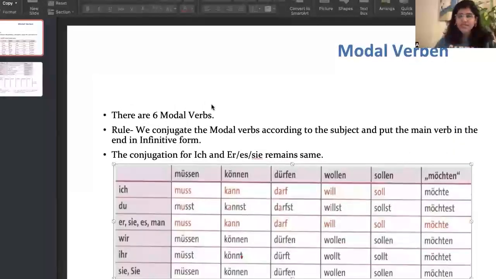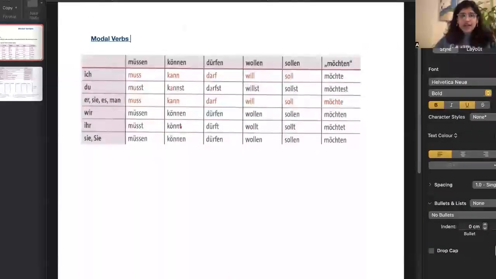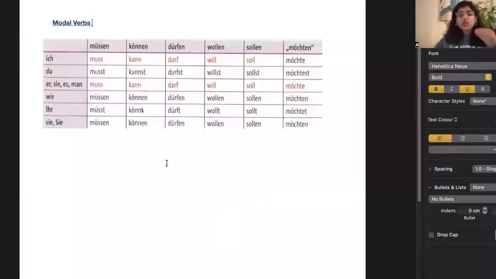Before this video, we have seen some kinds of verbs. What are those? Regular verbs and irregular verbs, regelmäßige Verben and unregelmäßige Verben. We have seen that already. Now there are some other sorts of verbs which are called modal verbs. These are the verbs that are used to describe our wish, desire, intent. Only these verbs are called modal verbs. We have 6 modal verbs.